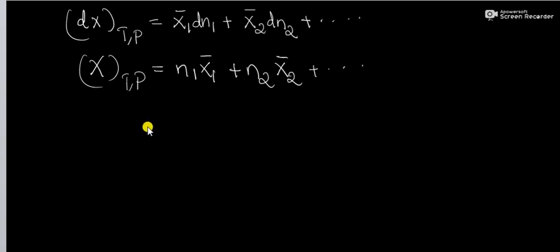From this equation, we can say that the partial molar value Xi bar of a specified property X for the ith constituent of a system is equivalent to the contribution per mole made by that constituent to the total value of X for the given system at constant temperature and pressure.